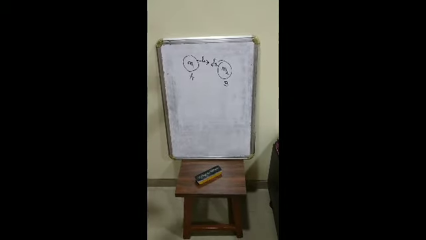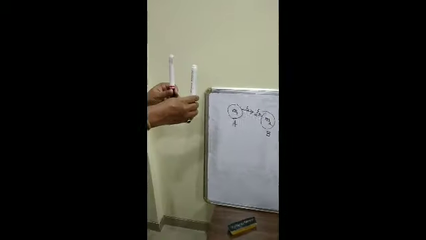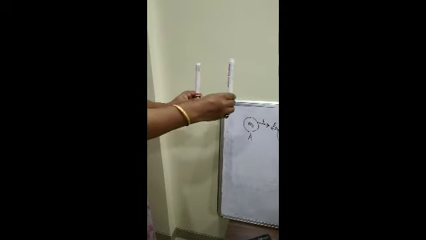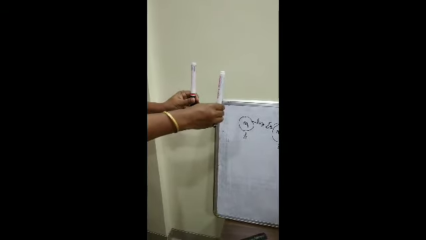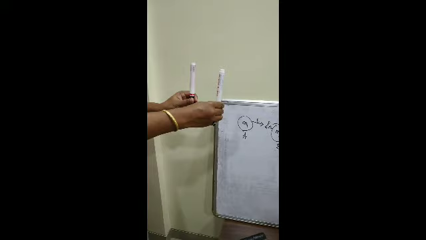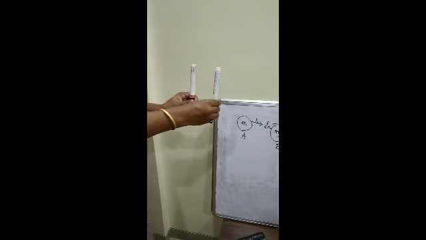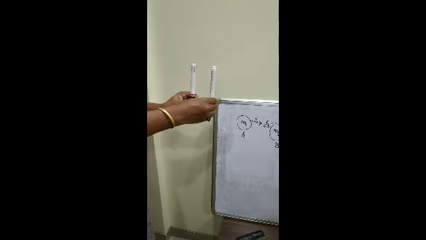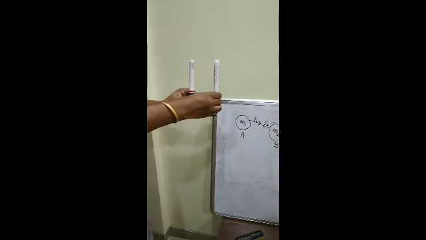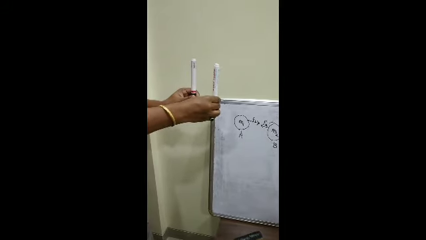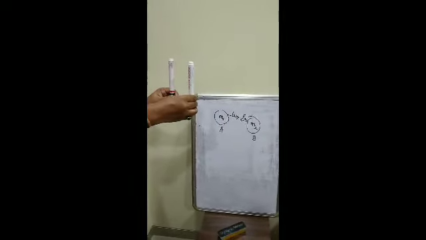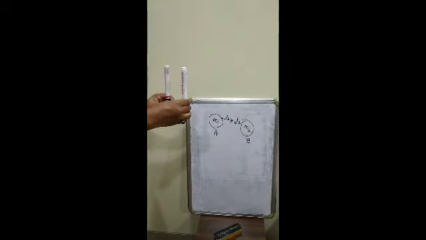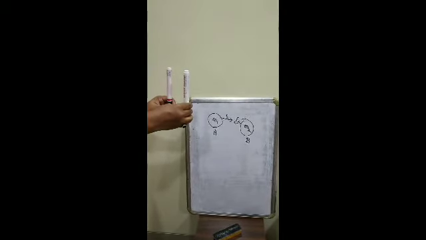Now, consider these two pens. This pen has mass m1 and the second pen has mass m2. Now, the first pen will definitely have an attractive force and will attract pen B towards itself. At the same time, pen B can also attract pen A towards itself. Now, you might be wondering, oh, I cannot see these two pens moving towards each other. So, where is this attractive force?